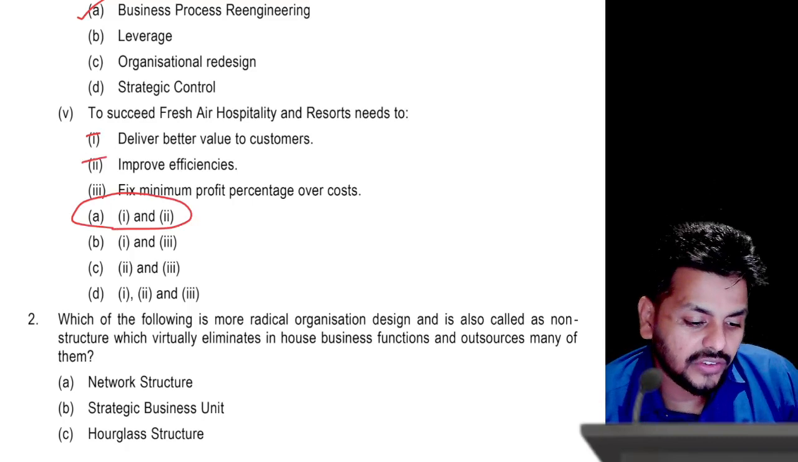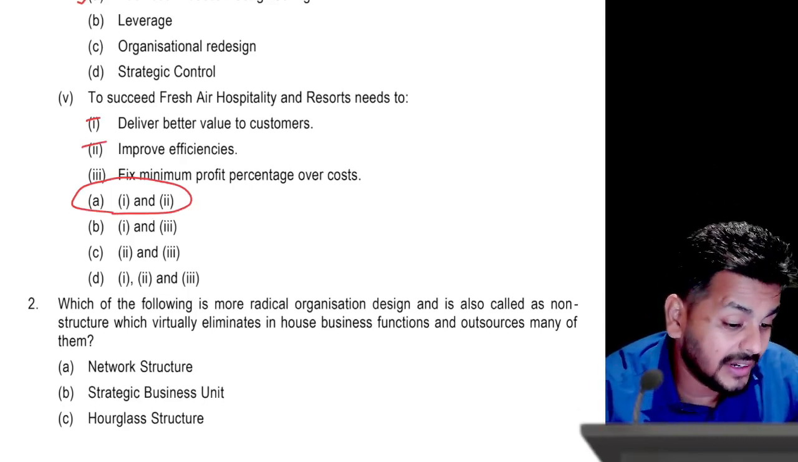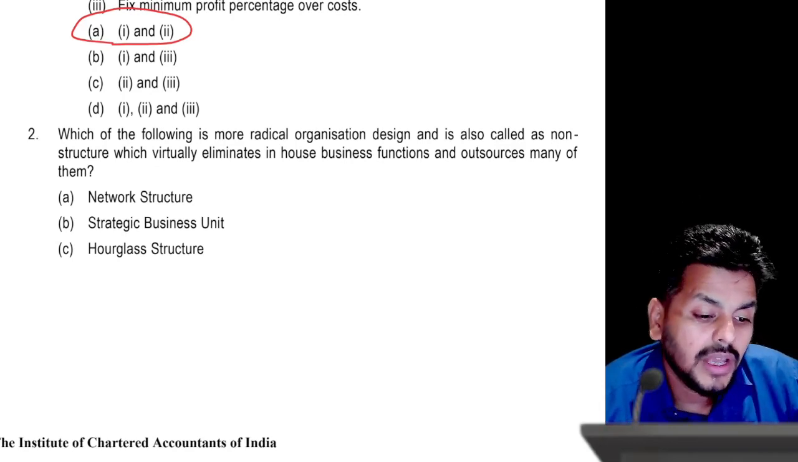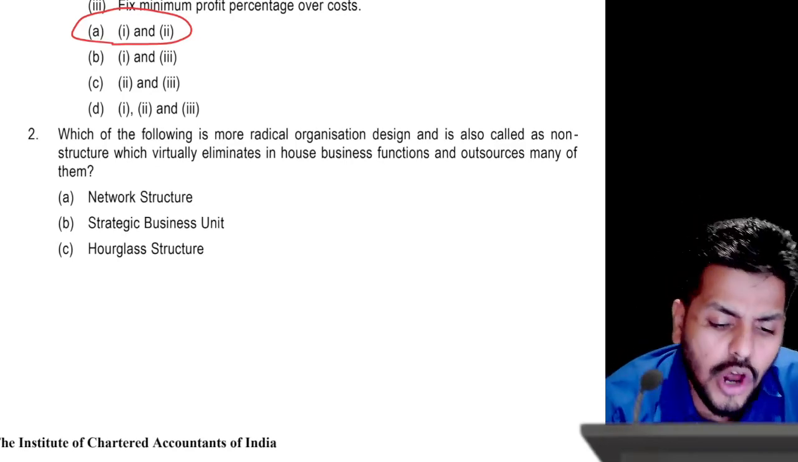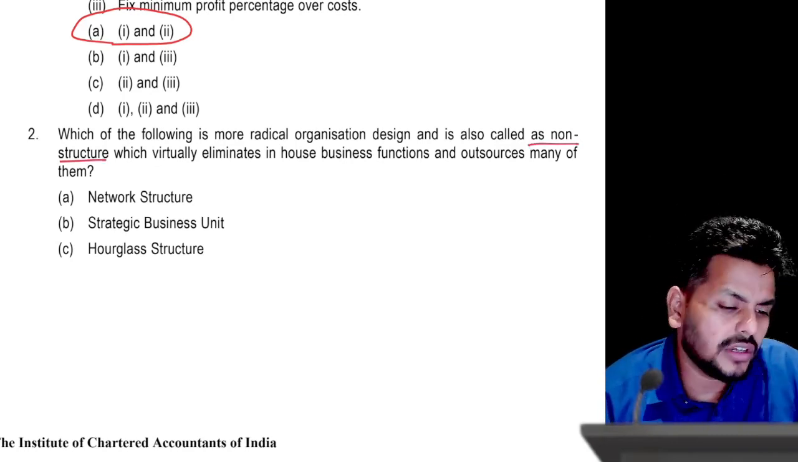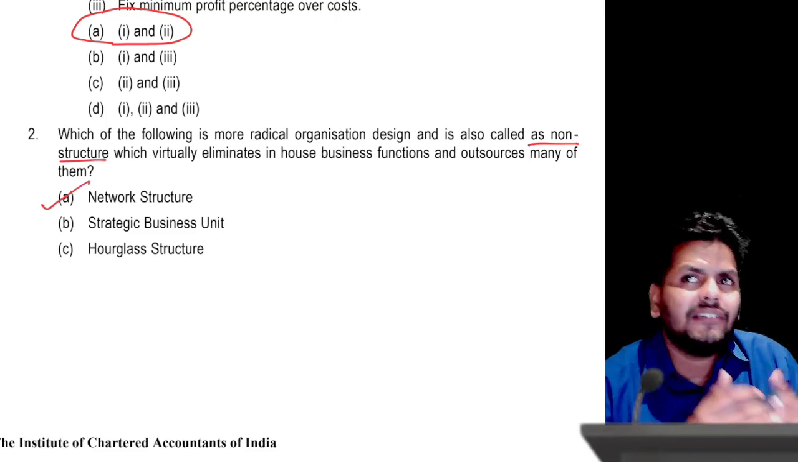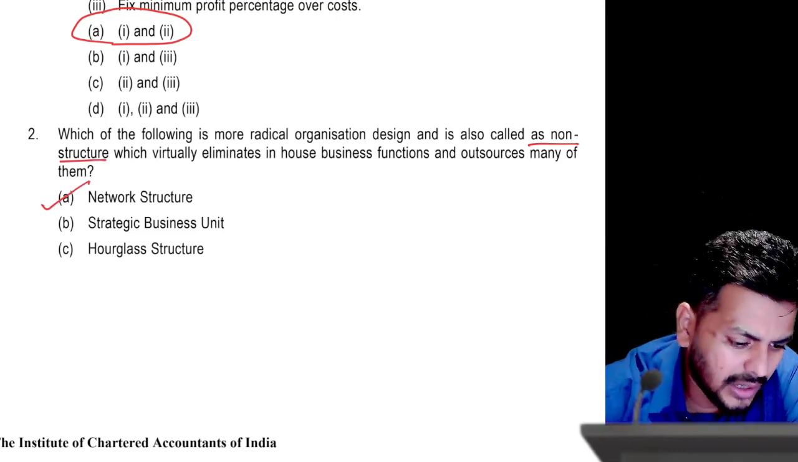That's the end of the case study questions. In this, we have some individual questions. Yes, we do have them. Which structure is a more radical organizational design, called a non-structure? I think you know that network structure is called non-structure because we don't have a diagram for network structure. It's a cobweb, right? It's a straight out of the book question.